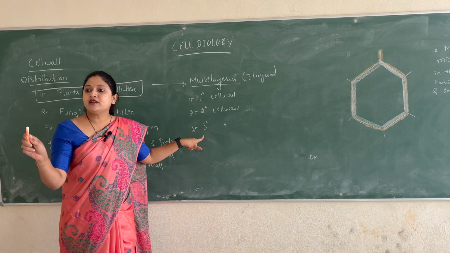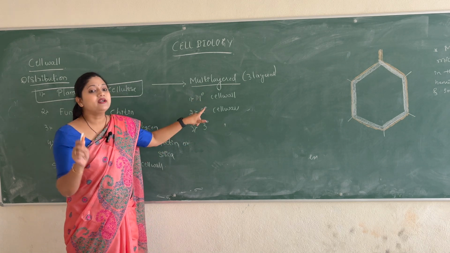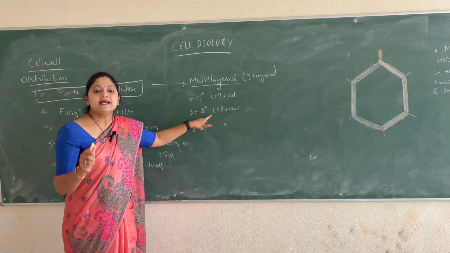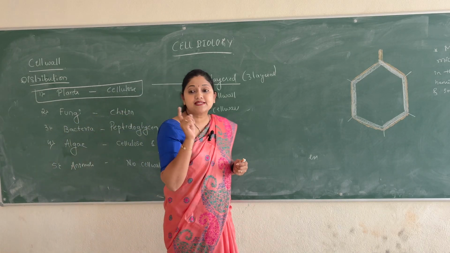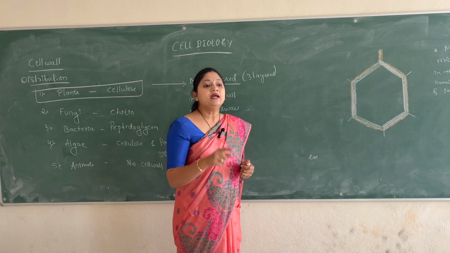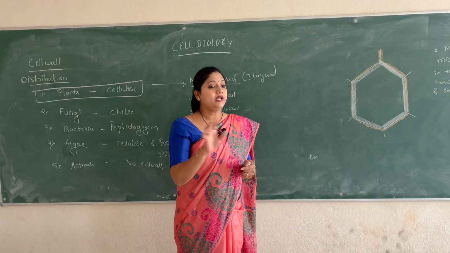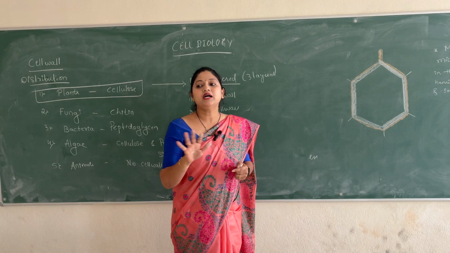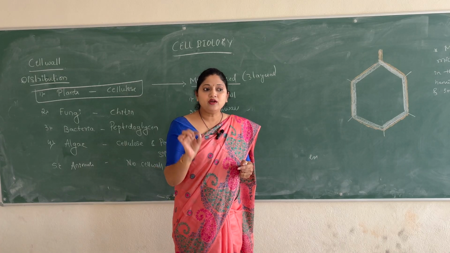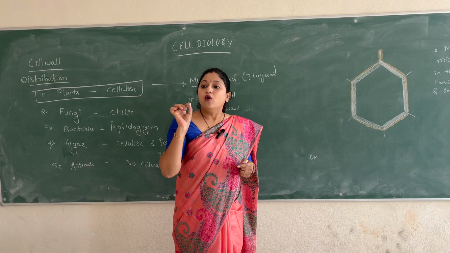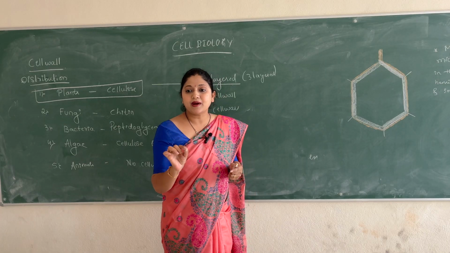But however, when it comes to the meristematic cells, remember, the meristematic cells will have only primary cell wall. They don't have the secondary cell wall or the tertiary cell wall.